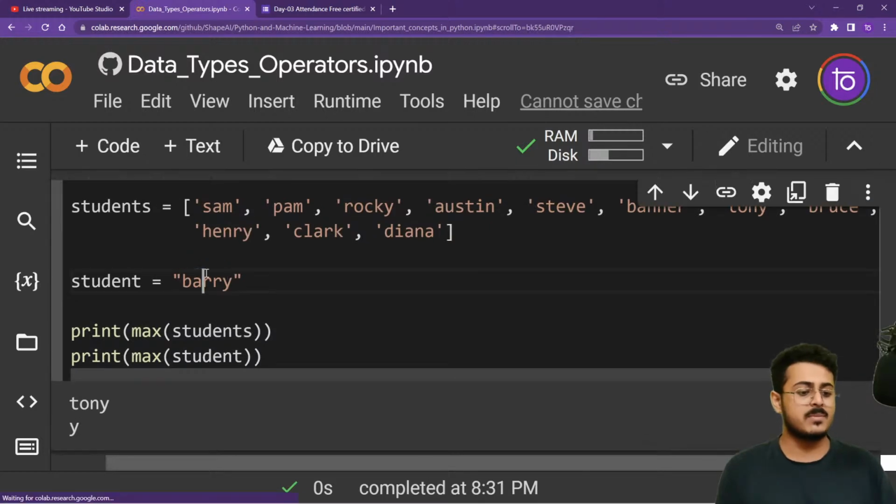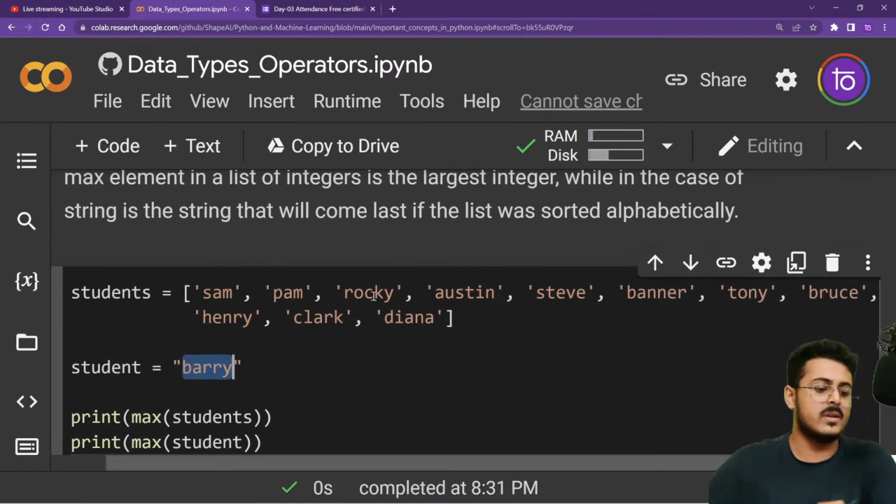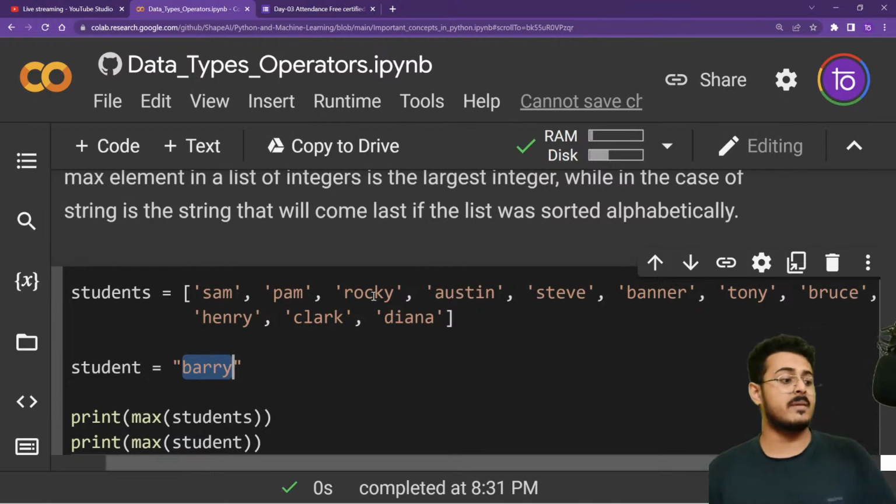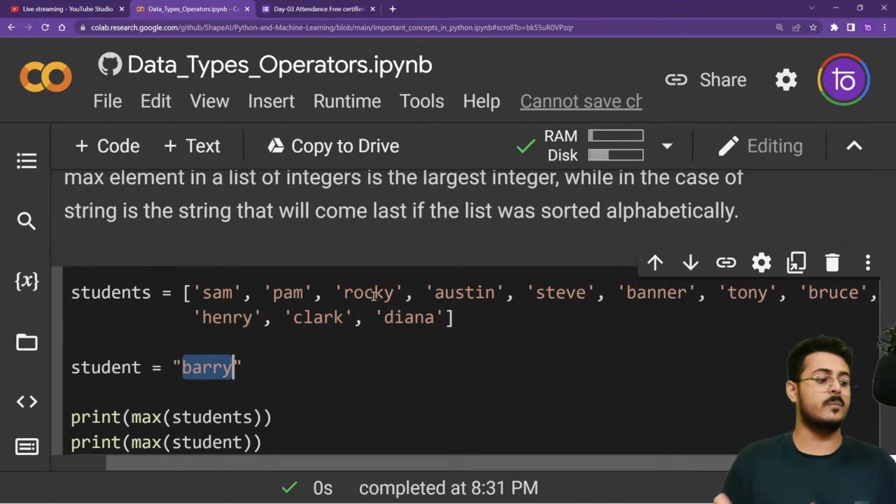So what will be the maximum element from the string Barry, guys? It will be Y. And what will be the minimum element from Barry? It will be A. Okay, that's absolutely correct, guys. From Barry, the maximum element will be Y and the minimum element would be A.